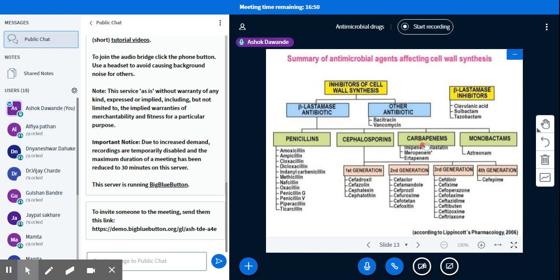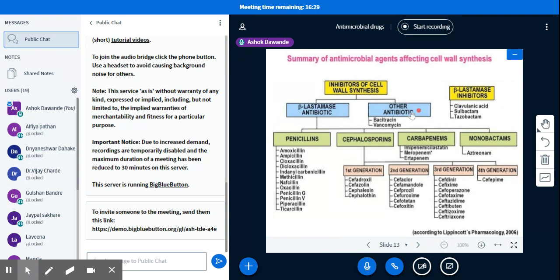Then there is the carbapenem meropenem, then the monobactam aztreonam. These are the beta lactam antibiotics.